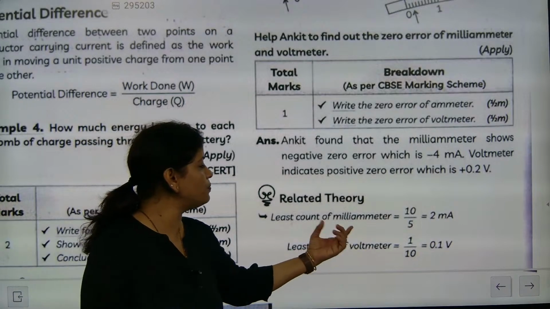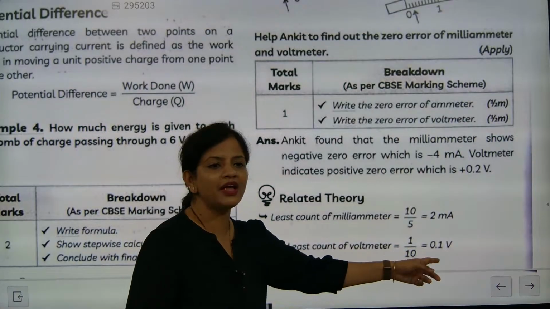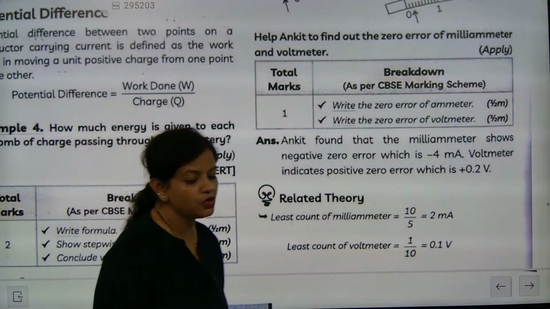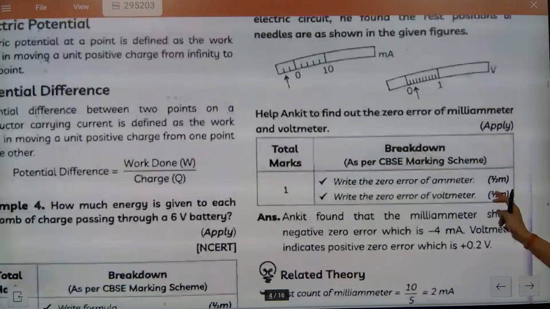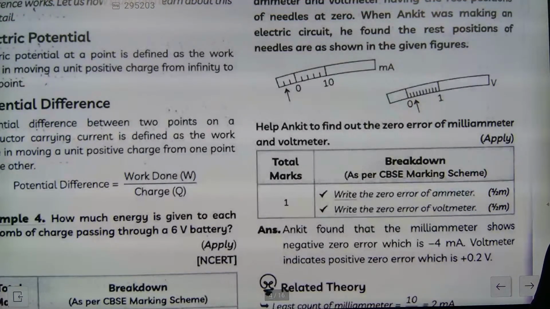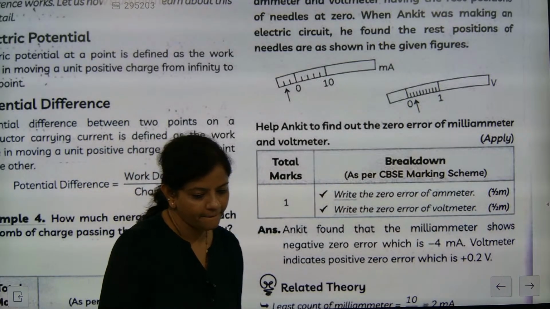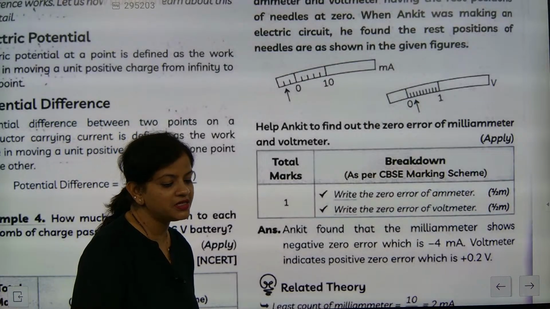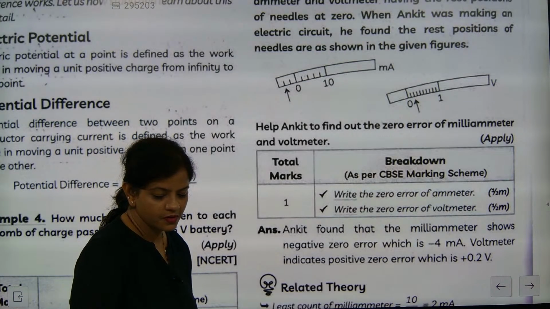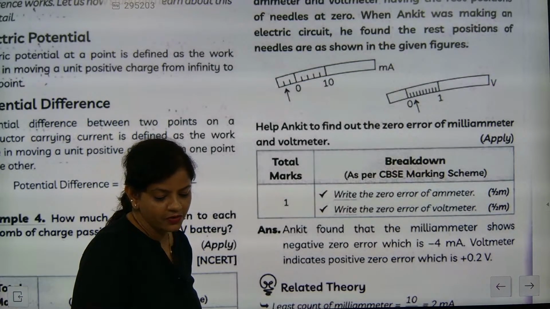So it is coming as 2 milliampere. The least count of the milliammeter will be 2. And for the voltmeter it is coming as 1 by 10. So here the fluctuation is coming for 0.1. Got it? The fluctuation is coming for how much? The least count of the voltmeter is coming as 0.1. Directly we can say. That is the unit, they will give you that part. They will give you how much one line is measuring.